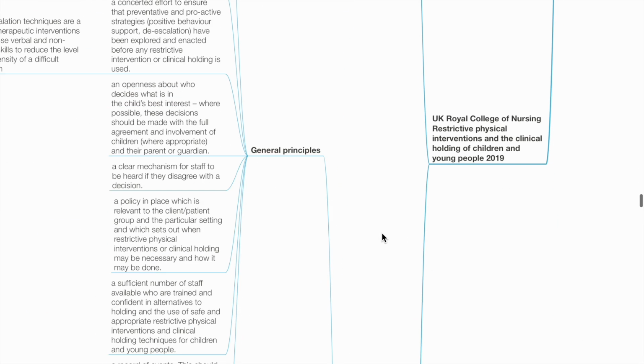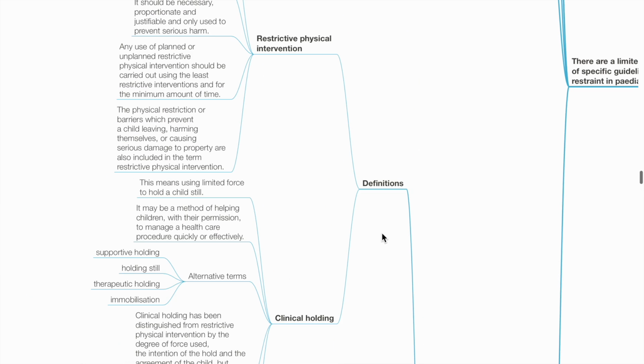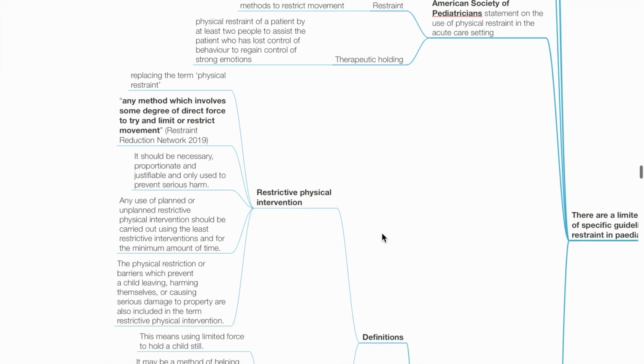The UK Royal College of Nursing Restrictive Physical Interventions and the Clinical Holding of Children and Young People 2019 defines restrictive physical intervention as any method which involves some degree of direct force to try and limit or restrain movement. It should be necessary, proportionate, and justifiable, and only used to prevent serious harm.